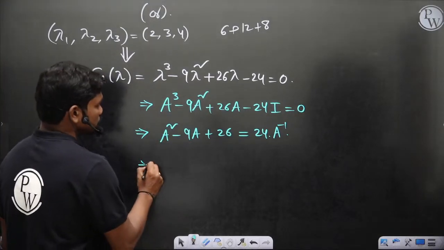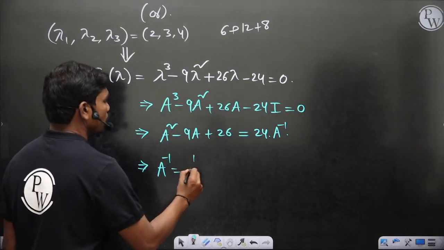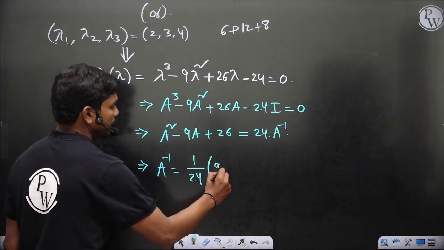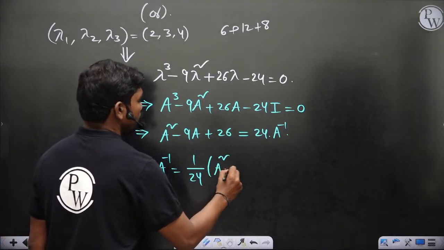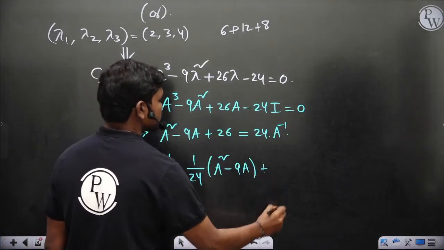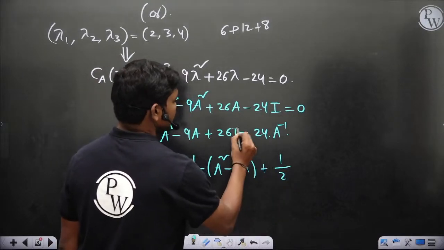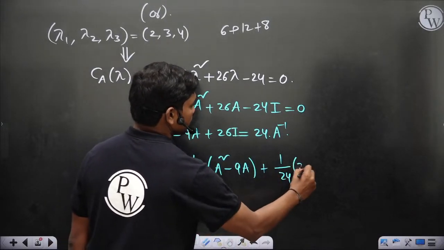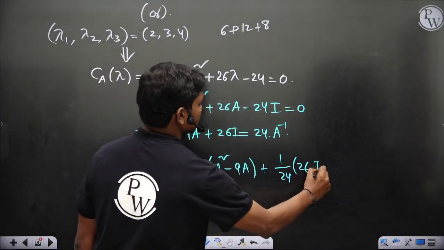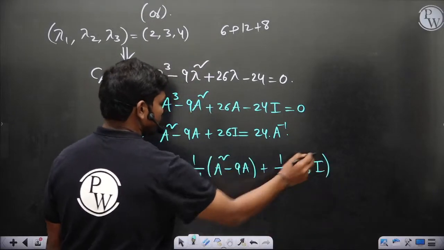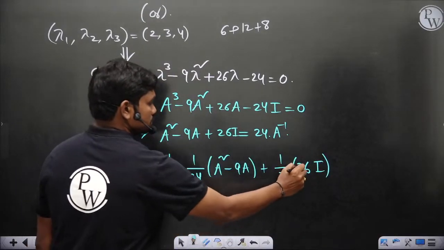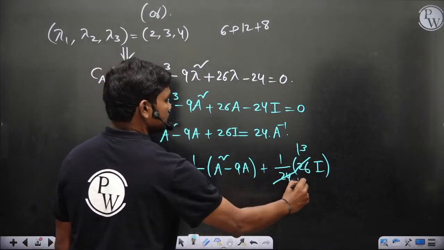So A inverse is equal to 1 by 24 times (A square minus 9A), plus 1 by 24, there is I here, so 1 by 24 times 26 I is what you would get. If you simplify this, then this is 13 and this is 12.